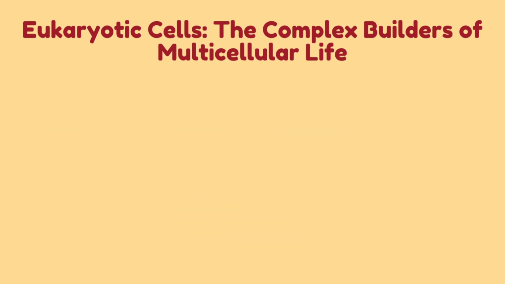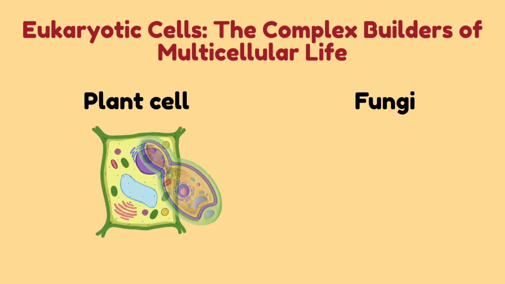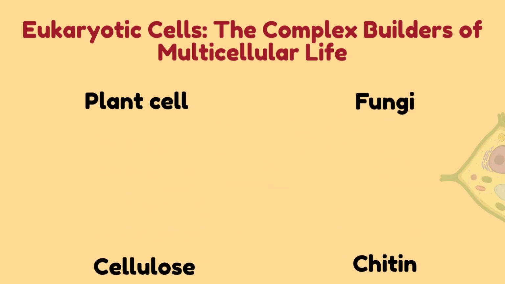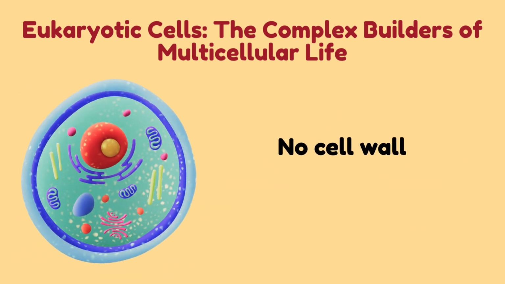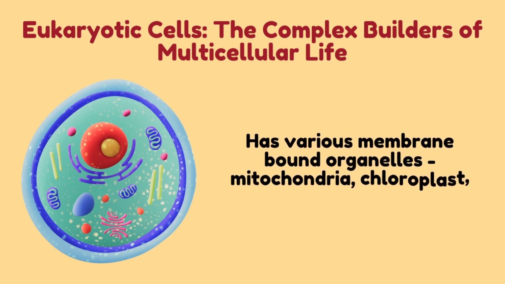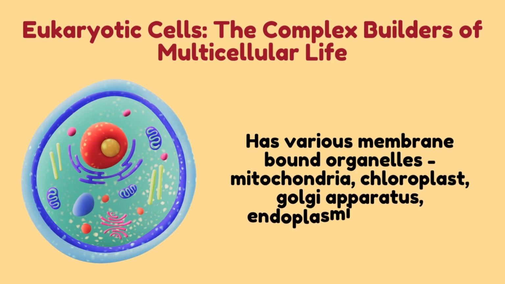Some eukaryotic cells like plant cells and fungi have a cell wall made up of cellulose and chitin respectively, while animal cells do not have a cell wall. Eukaryotic cells house various membrane-bound organelles such as mitochondria for energy production, chloroplasts for photosynthesis in plants, Golgi apparatus involved in protein modification and sorting, and the endoplasmic reticulum for protein and lipid synthesis.